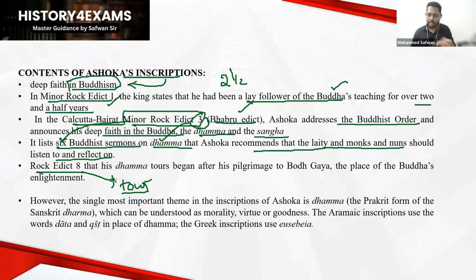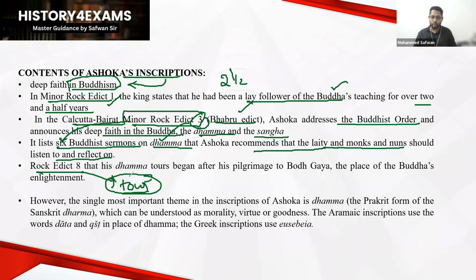There is one famous ruler in the history of the world, Khalifa Umar, the second Khalifa. You guys know, most nights he wouldn't be sleeping. He would be observing the people. There are many famous stories about that person, and his administration, as the ruler of Arabia. Okay, so in Rock Edict number 8, the king's tours can be seen.